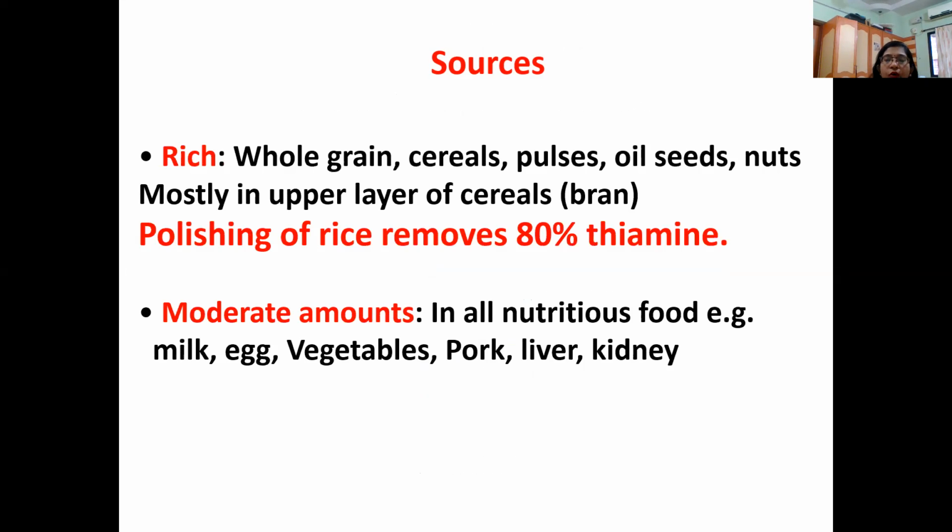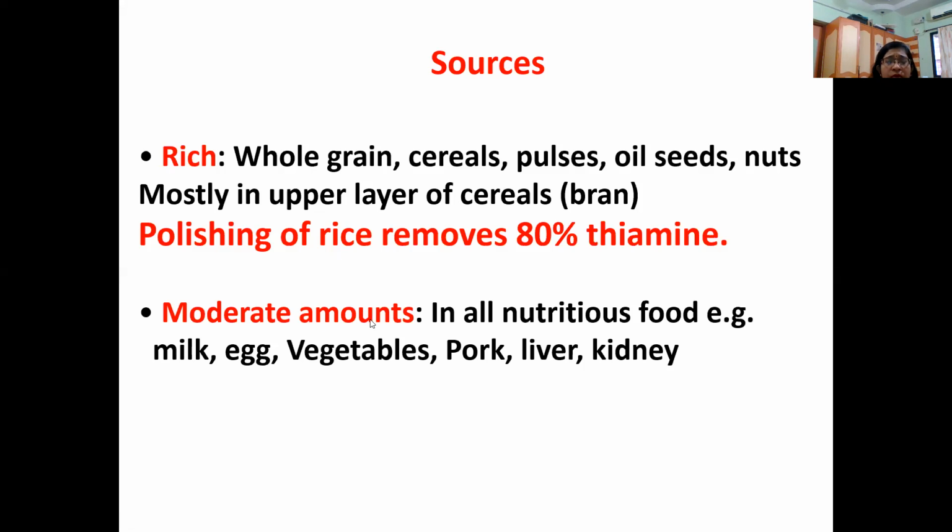Next, the sources of thiamine. Mostly the sources are the same for all the water soluble vitamins. The rich sources of thiamine are whole grains, cereals, pulses, oils, seeds, and nuts, and mostly it is in the upper layer of the cereals, that is, the bran part of the cereals. Mute yourself, all of you. If we polish the rice, we are removing its upper layer, so 80% of thiamine will be removed.